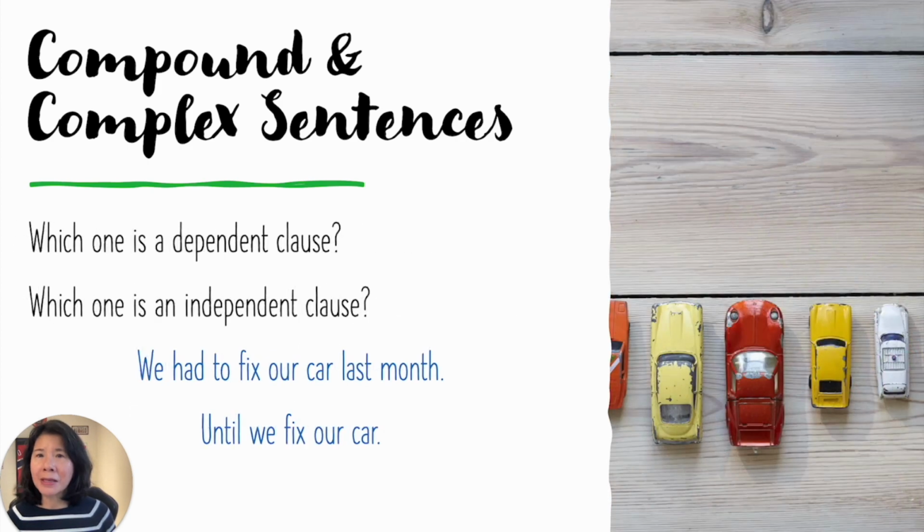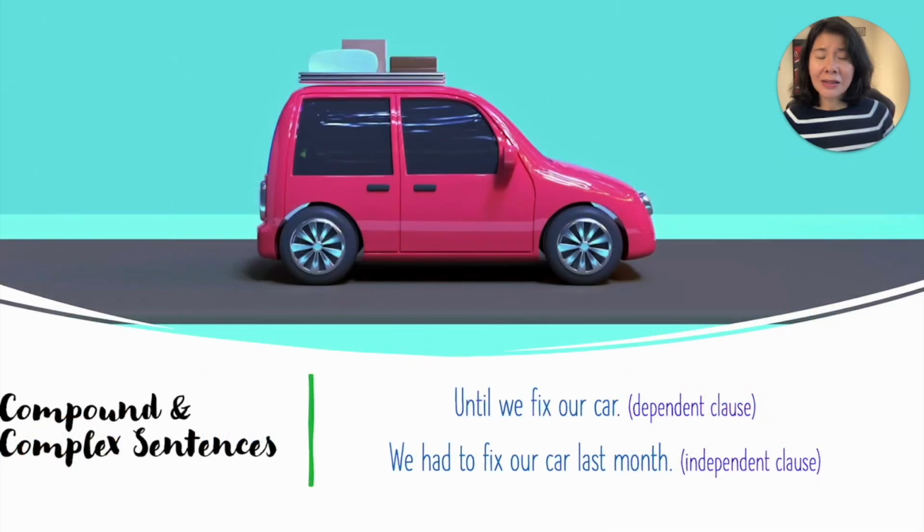We have a mini practice here. As you can see, there are 2 sentences on the screen. We had to fix our car last month. Until we fix our car. Which one is a dependent clause? And which one is an independent clause? The answer is, until we fix our car. This is a dependent clause. We had to fix our car last month. This is an independent clause.